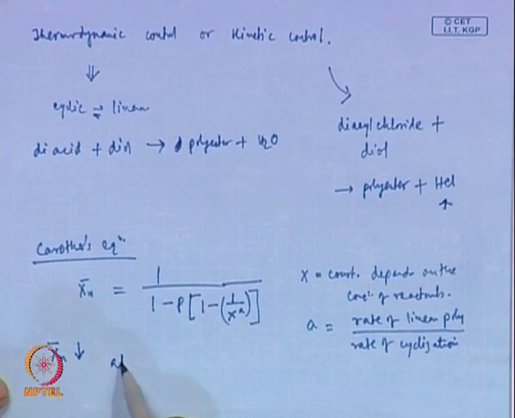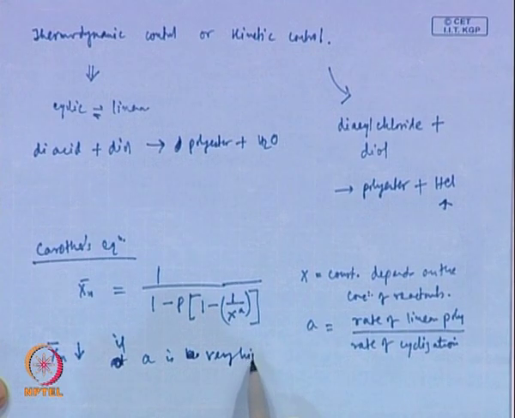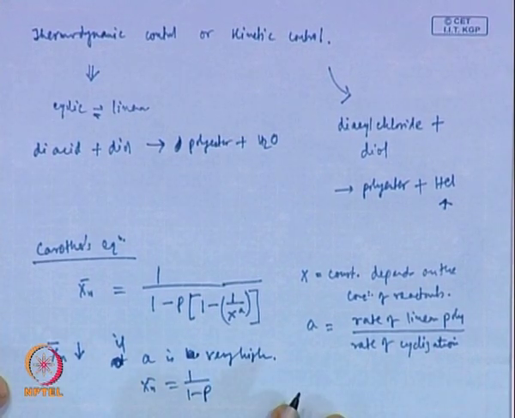Now, if A is very high, that means almost absence of cyclization, then X n would be 1 over 1 minus p, which is basically giving us back the original Carothers equation for linear step polymerization.